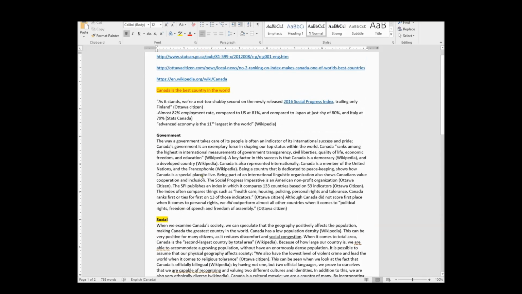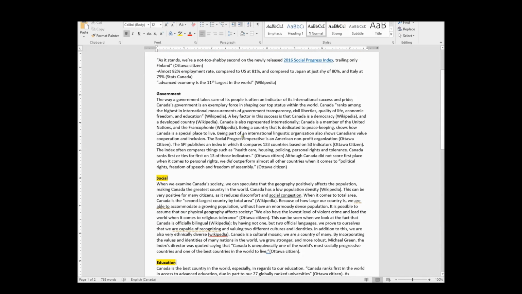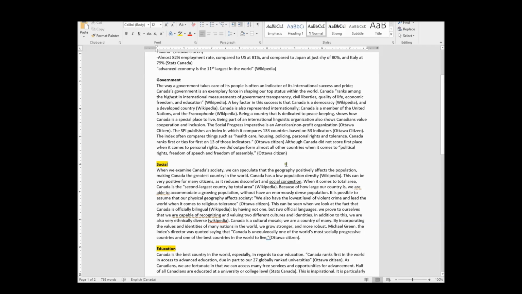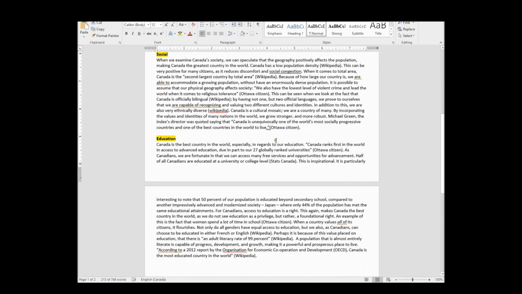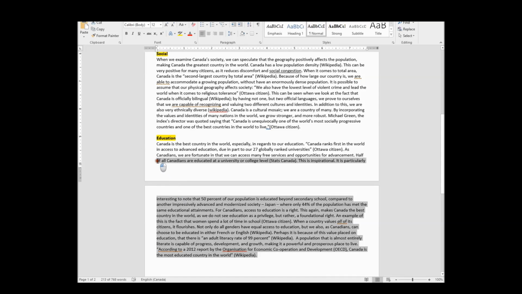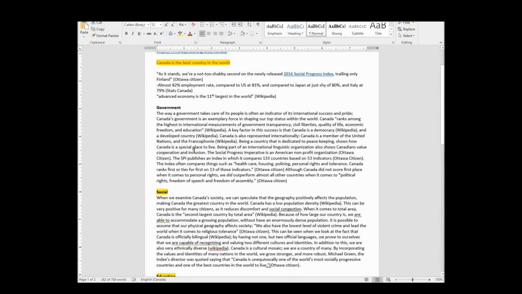What I need to do now is decide, are they in the right order? Because again, it's not only do we sandwich, like having this quote the most important and having this also an important one. We now have to decide, generally, let's say you had to number them in terms of how important they are. The least impressive one should be in the middle. So I think having all of these facts about actual numbers, that's kind of powerful. The social thing is interesting, but again, there's a lot of facts. So I think even the order I have is really good. Maybe I could even start with education and then finish with government, but because social is my weakest paragraph, I'm going to keep it in the middle.